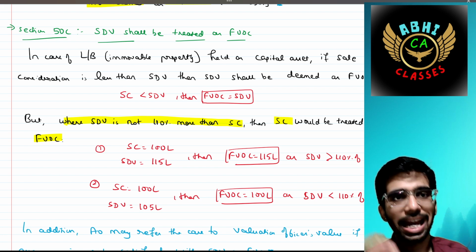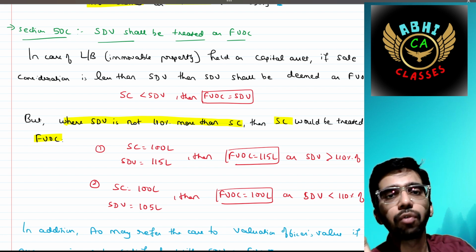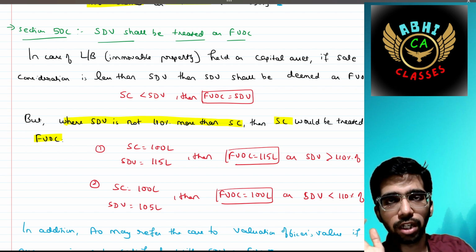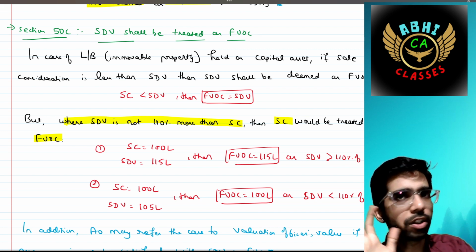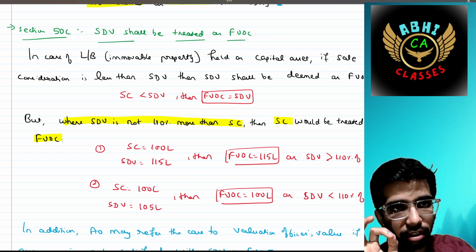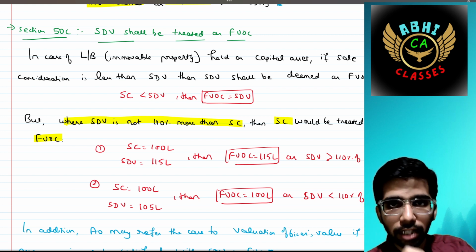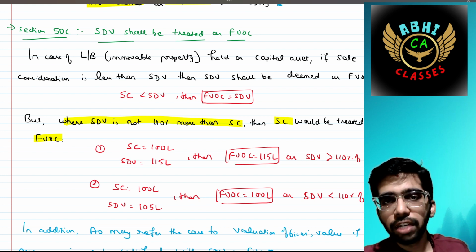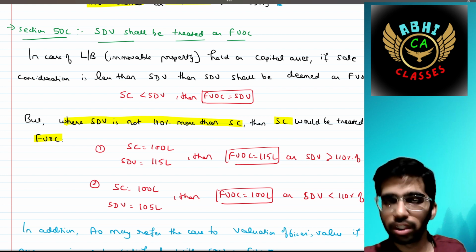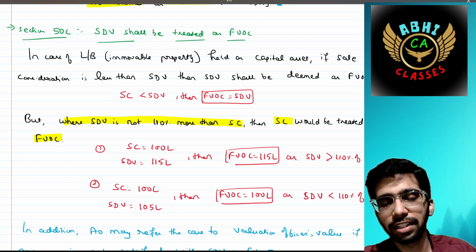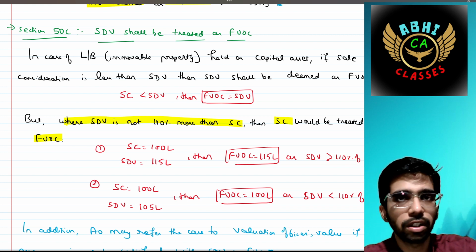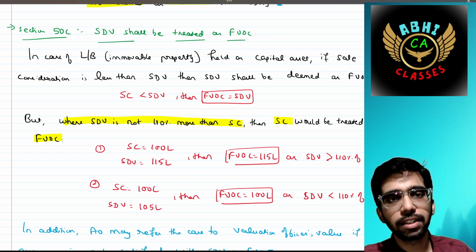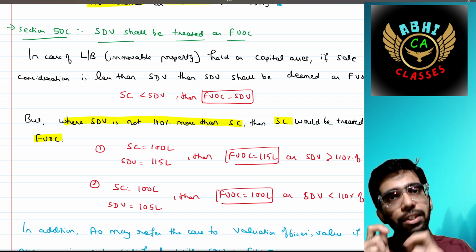Section 50C says the SDV shall be treated as FEOC. Normally, the sale consideration would be treated as FEOC, right? But in the following situation, in case of land and building held as a capital asset, if sale consideration is less than SDV, then SDV should be taken as FEOC. I think we have already discussed this in part 1. If SC is less than SDV, then FEOC should be SDV.